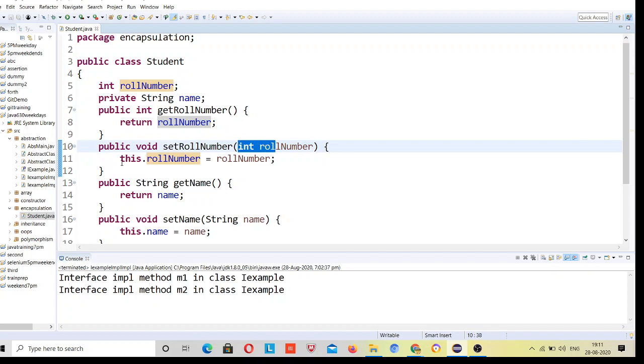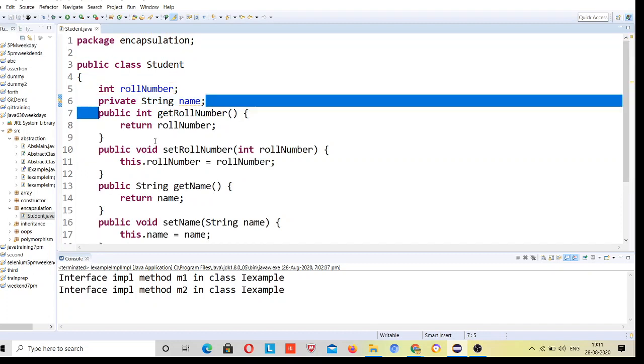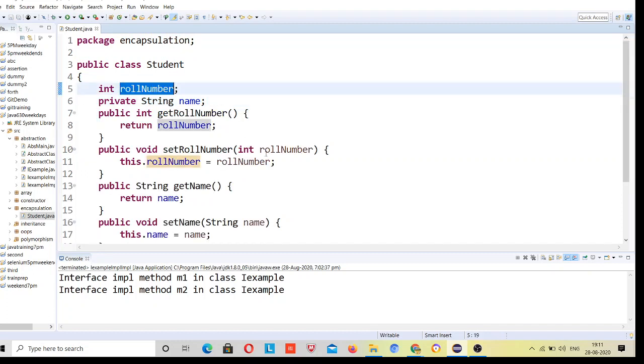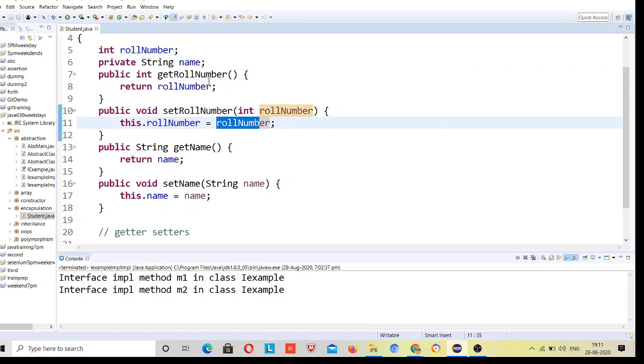If I do not assign the value to this global variable, then I will not be able to access it outside of this method. That's why I am assigning the value to the global variable in a method. Same thing, I will make this also private.